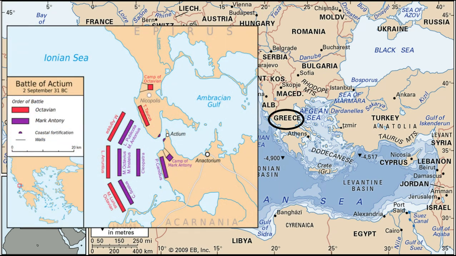In 31 BCE, Cleopatra and Marcus started a battle against Octavian in Greece. At the height of the battle, Cleopatra feared that she was going to be captured, so she took her ships out of the battle. Marcus's forces alone were not strong enough to match those of Octavian, and his forces were defeated.